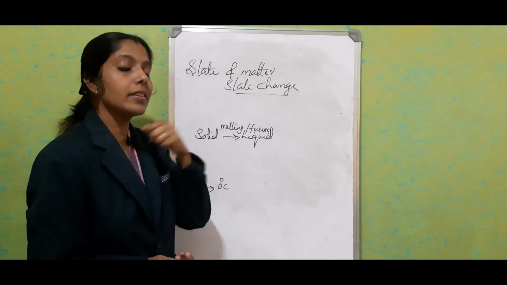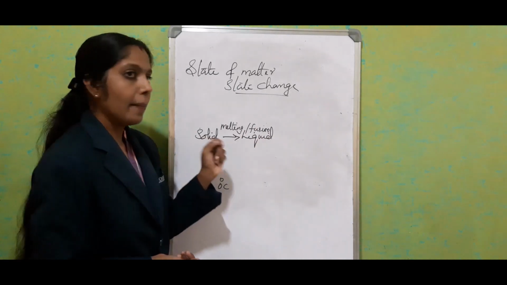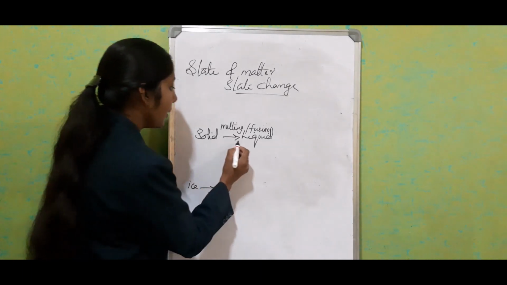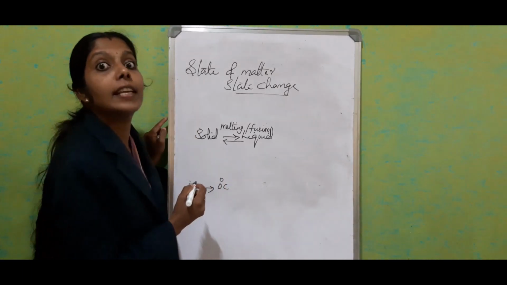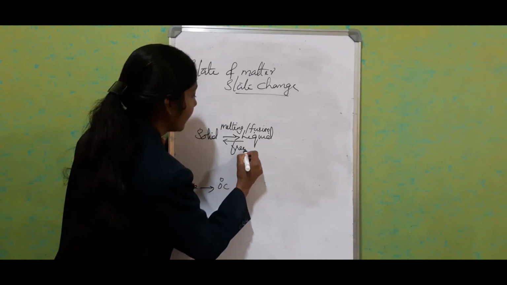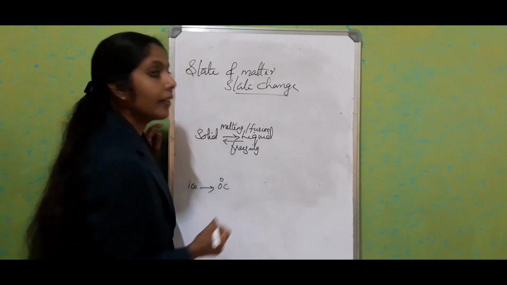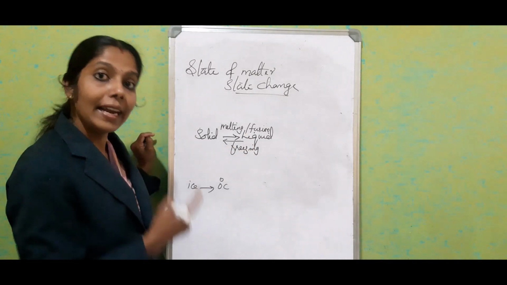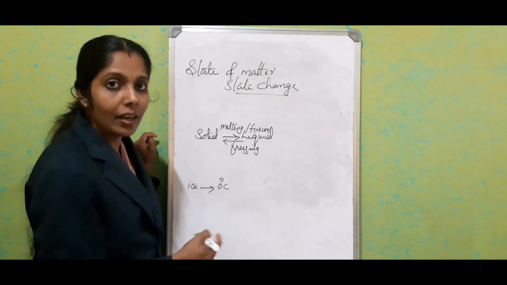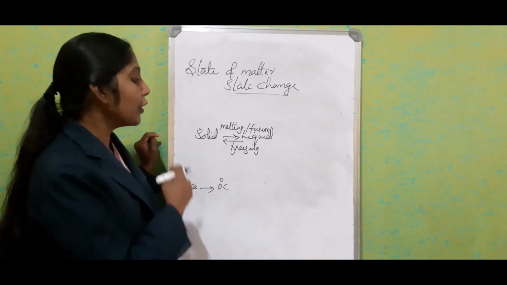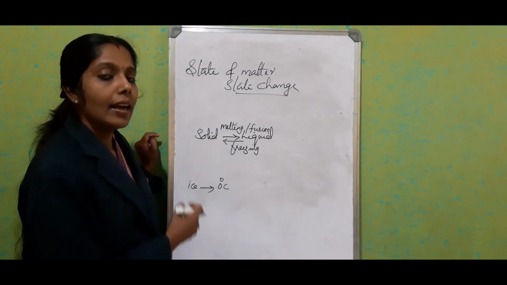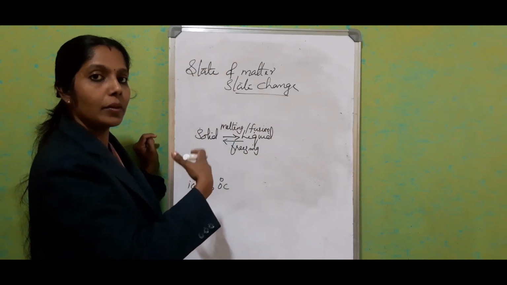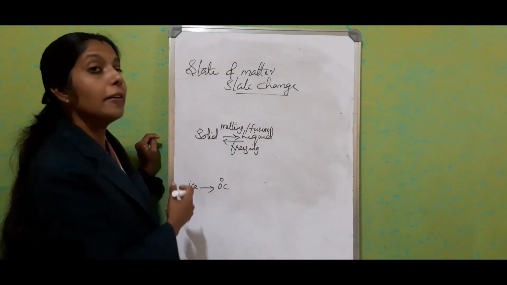Now we'll see what is the reverse process. What happens when liquid changes into solid? We used to call with the name freezing. This is called freezing. When liquid changes into solid at constant temperature or particular temperature, we used to call it as freezing. As in the case of ice, water to ice. Okay, or water to ice is called freezing.